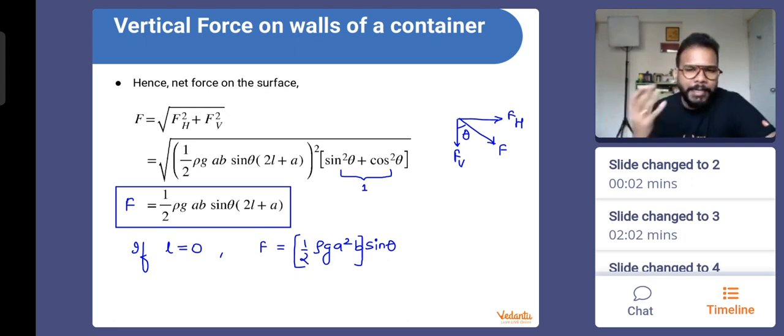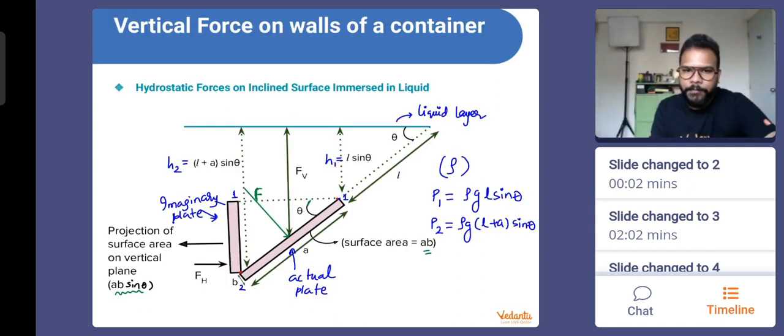So if ever we get into a question where walls are not vertical but at some angle, just remember that that angle is this one, made with the horizontal layer. It's not made with the vertical. This is not the angle. This angle is 90 minus theta. So remember which angle was defined as theta.